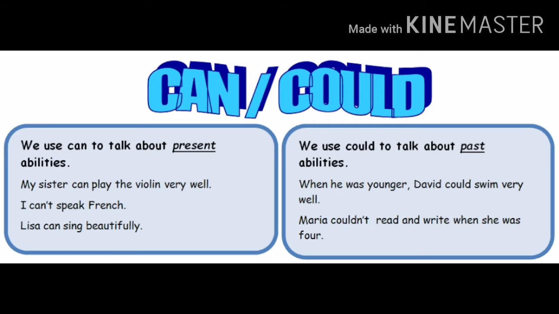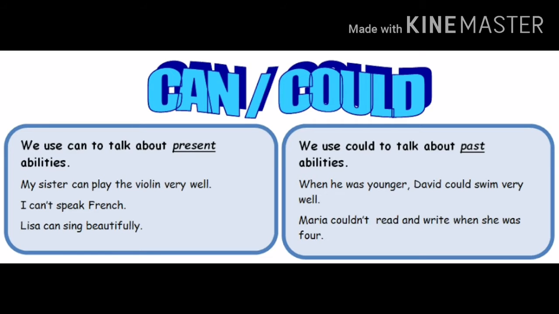My sister can play the violin very well. Okay, it is the ability of the person, and I can't speak French. Lisa can sing beautifully. Okay, it is a present ability. We are talking about the person's abilities in the present situation.